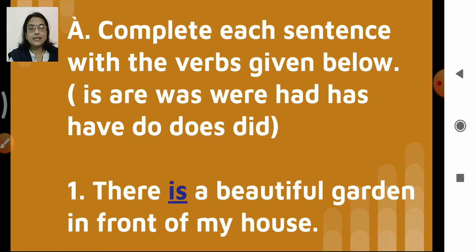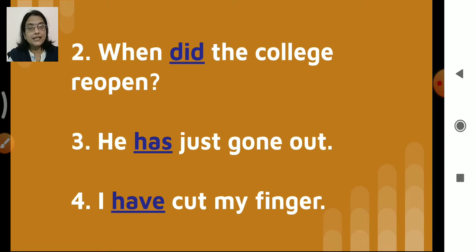The first sentence. There is a beautiful garden in front of my house. So the answer is, okay, there is a beautiful garden. It is there, and we are talking about a garden is there. So there is a beautiful garden in front of my house. Okay, now depending on the sentence, we have to select the correct option.